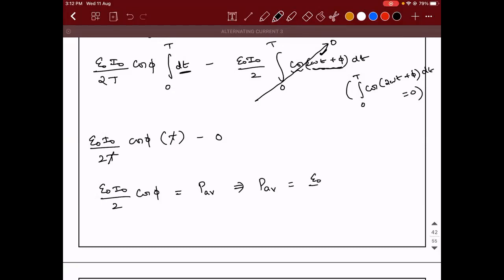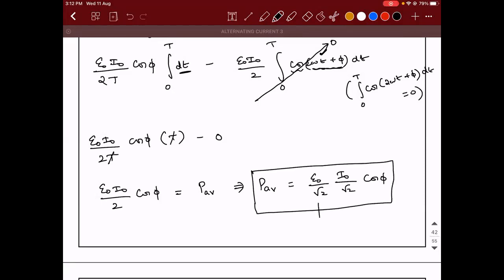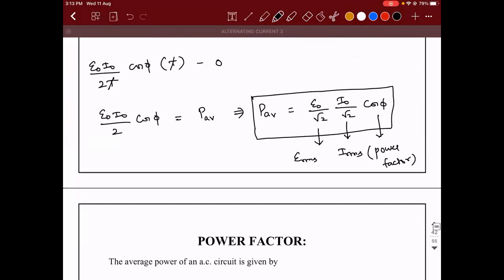which implies P average can also be written as E naught divided by root 2 into I naught divided by root 2 into cos of phi, where this E naught by root 2 is called as ERMS, I naught by root 2 is called as IRMS, and cos phi is called as power factor. Okay. So yesterday I told this term, right? Power factor. Remember it.